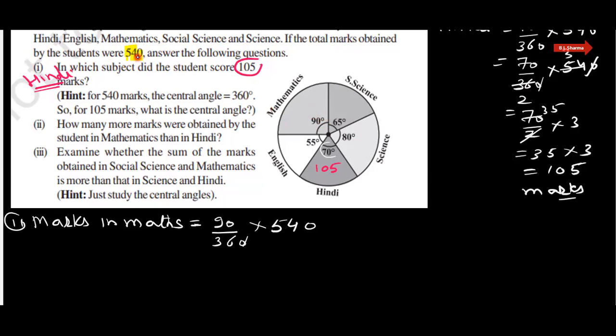We can cancel this 0 by this 0. Let's make it a little simpler. 90 by 360 is 1 by 4, and that is 540 upon 4. Now see, how many marks in mathematics does the student have? That will be 135 marks. In mathematics the student scores 135 marks.